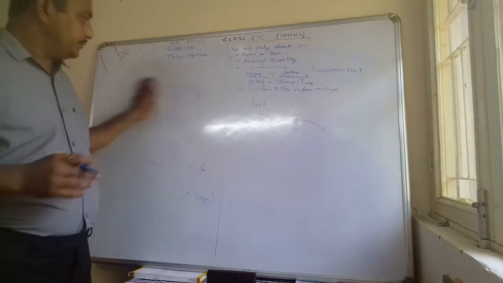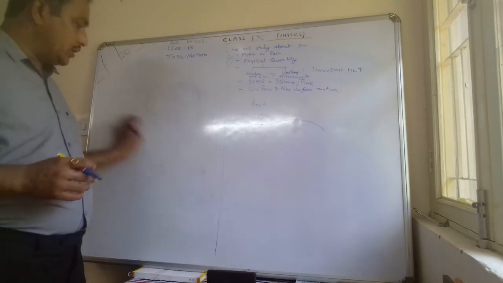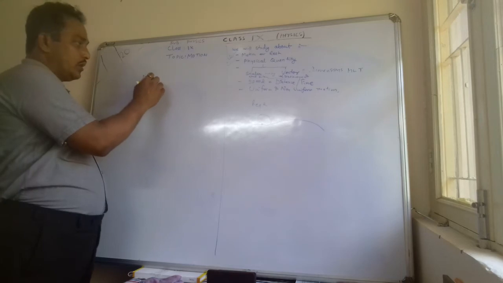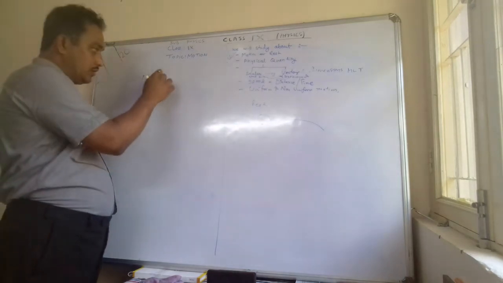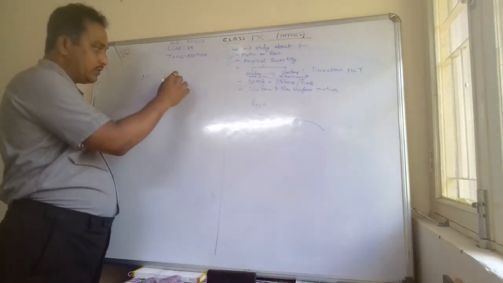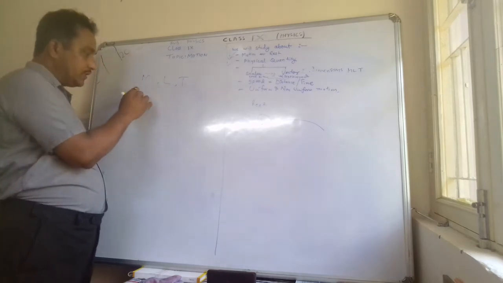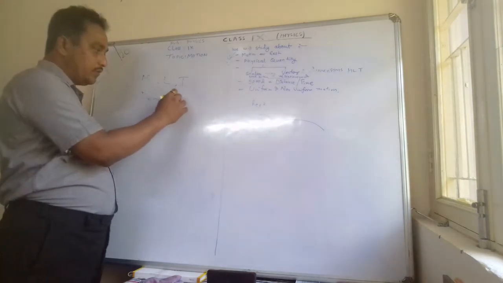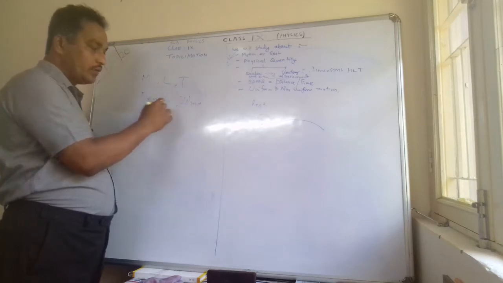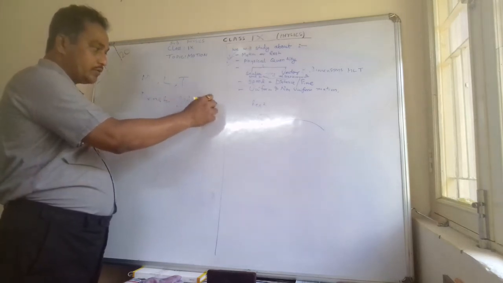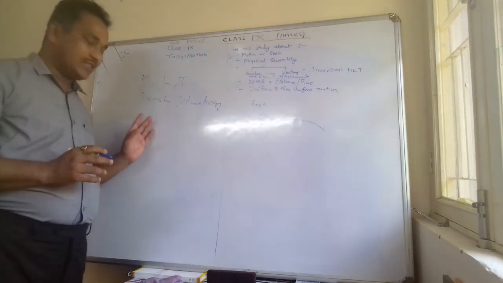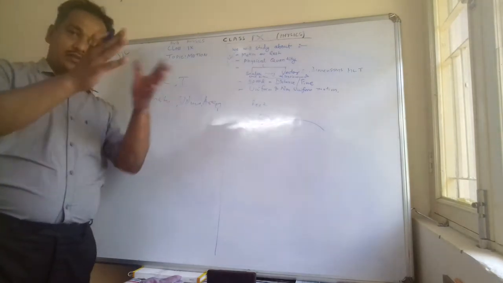For example, what are those scalar quantities? Can you tell? Mass you have measured in kg, length in meter, time, density, volume, area. These are called scalar quantities because they don't have any direction.